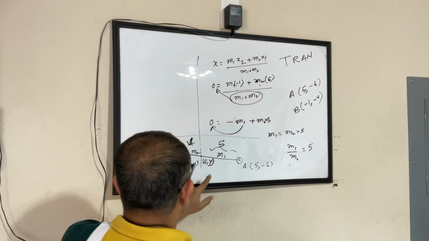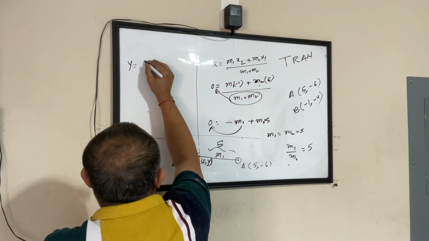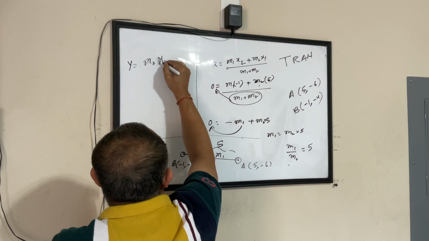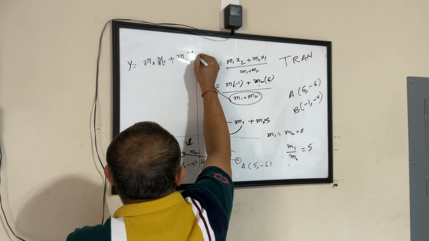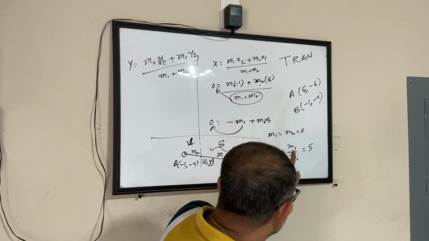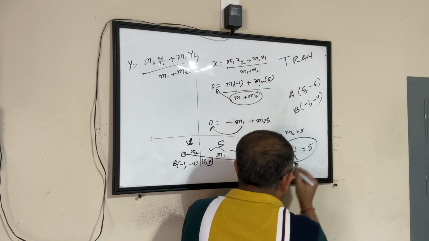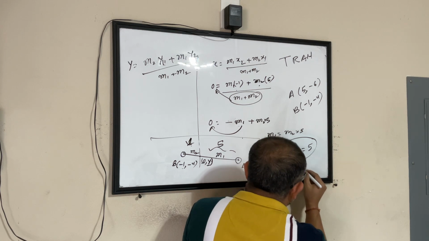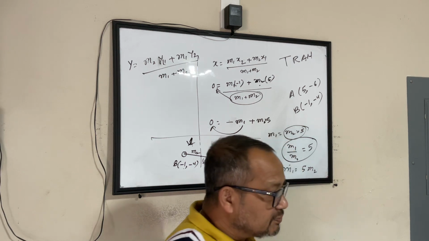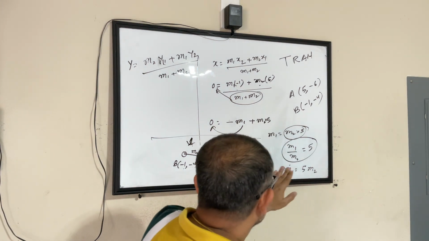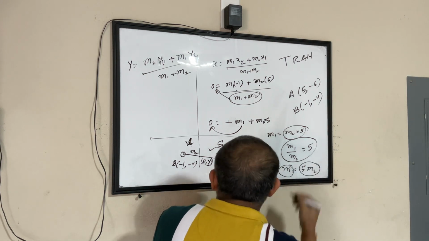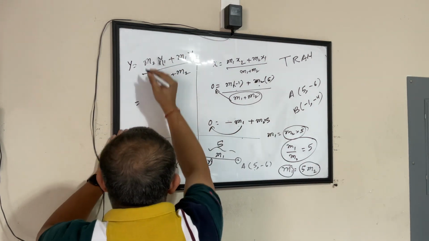Okay. So here we know the formula says y equals m2 y1 plus m1 y2 divided by m1 plus m2. Now here if you look at this formula, what did you find? m1 equal to 5 times m2. Correct? This is what we found. Let's put everything in one way. So everywhere I have m1, I will write it as 5 times m2. Let's see what happens.